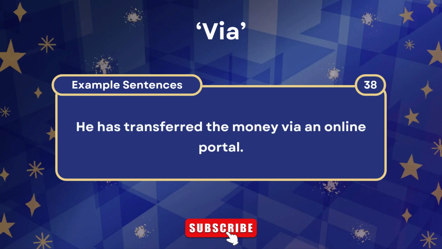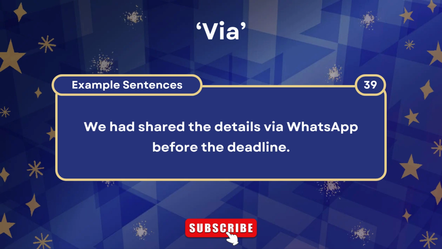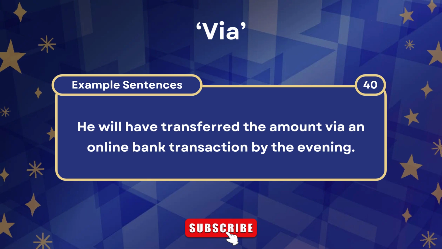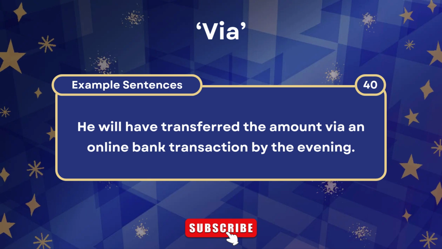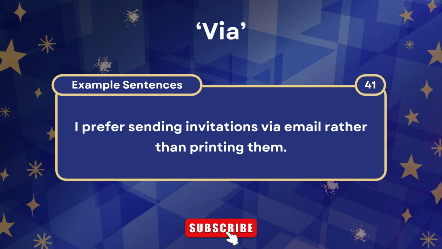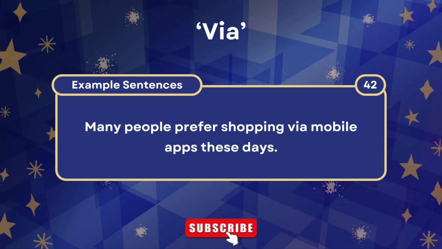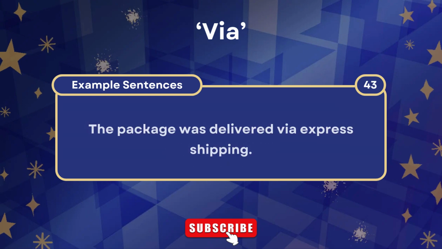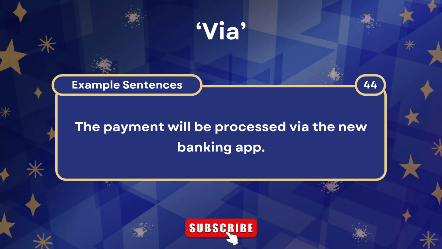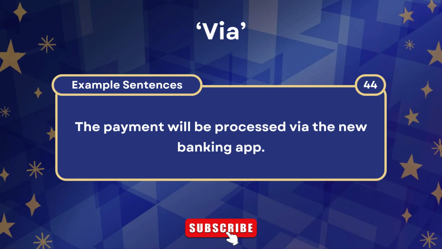He has transferred the money via an online portal. We had shared the details via WhatsApp before the deadline. He will have transferred the amount via an online bank transaction by the evening. I prefer sending invitations via email rather than printing them. Many people prefer shopping via mobile apps these days. The package was delivered via express shipping. The payment will be processed via the new banking app.